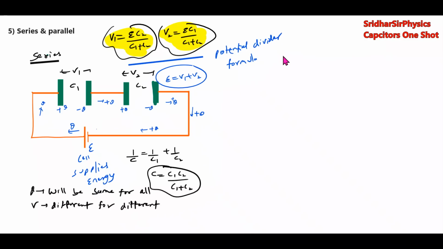Then, what about the heat generated? Heat generated इस तरह आप करेंगे. Initial energy in the circuit plus work done by cell is equal to final energy plus heat generated. Initial energy in circuit is 0, work done by cell कितना, QE. Final energy in capacitors is Q square by 2C1, Q square by 2C2, plus heat generated. Now what is the Q? Q is effective C into E.